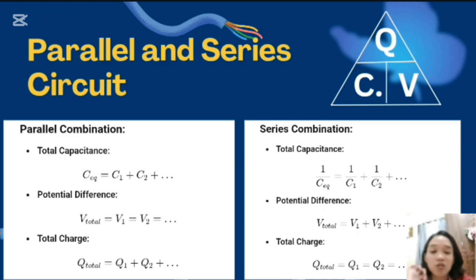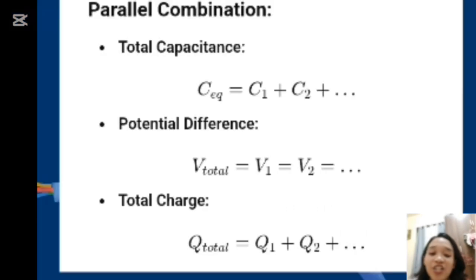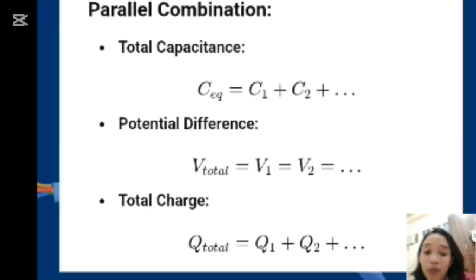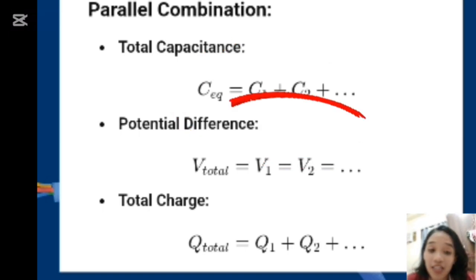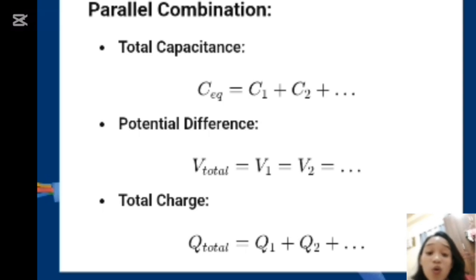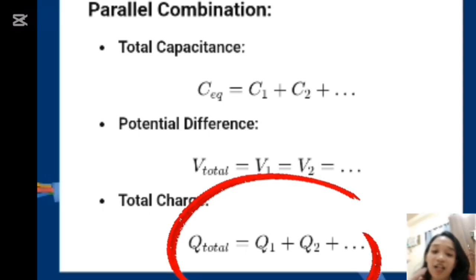Then we need to get the formulas. For the parallel and series, let's first look at the parallel combination. We see here that the total capacitance adds up: CEQ equals C1 plus C2, and so on. However, the potential difference, or the voltage, is equal. They share the same voltage. The total charge, Q total, is added, just like capacitance.